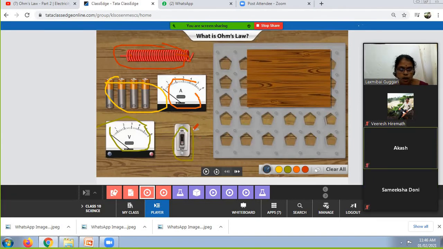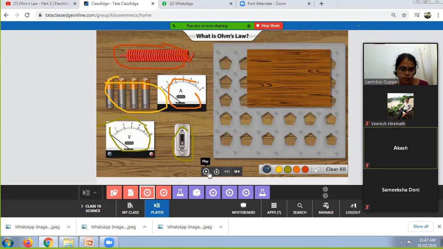What is this? Switch. Yes, what is the function of a switch? To regulate the flow of current. Exactly correct. So these are the materials used by Ohm to explain Ohm's law. What does Ohm's law state? Yes, Akash. Ohm's law states that the potential difference across the two ends of the circuit is directly proportional to the current flowing through it. We'll see how they are directly proportional by this experiment conducted by Ohm.